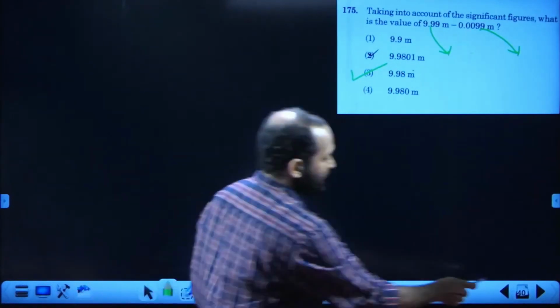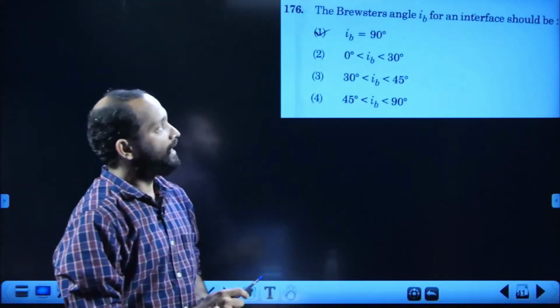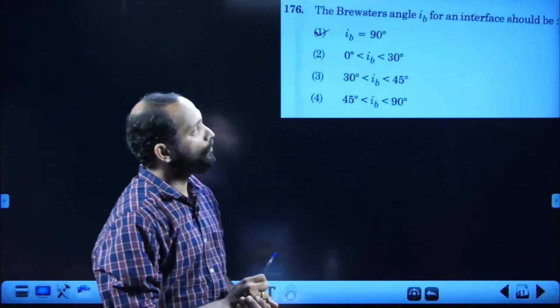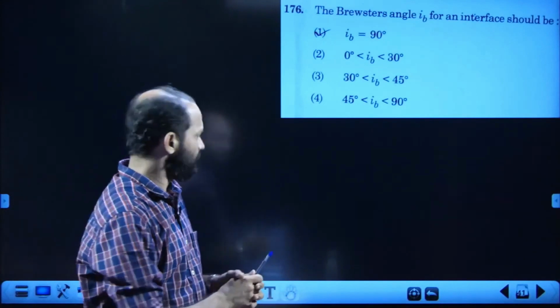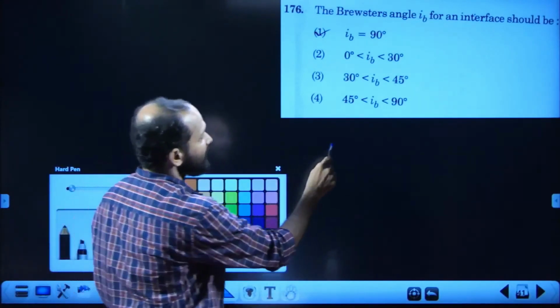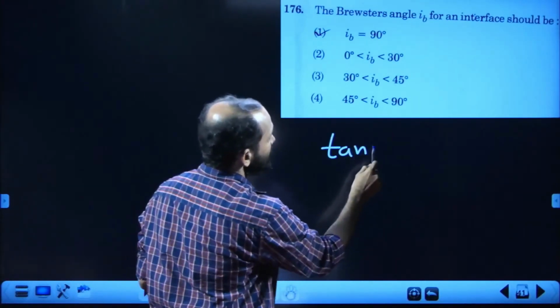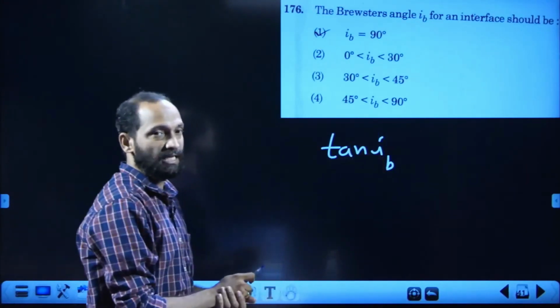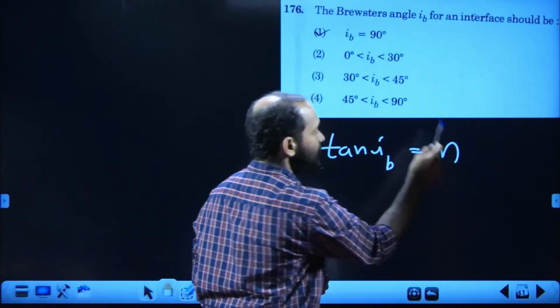Next, 176. Brewster's angle i_B, that's a nice one. i_B for any interface. We know Brewster's law states that tan of Brewster's angle is equal to the refractive index.